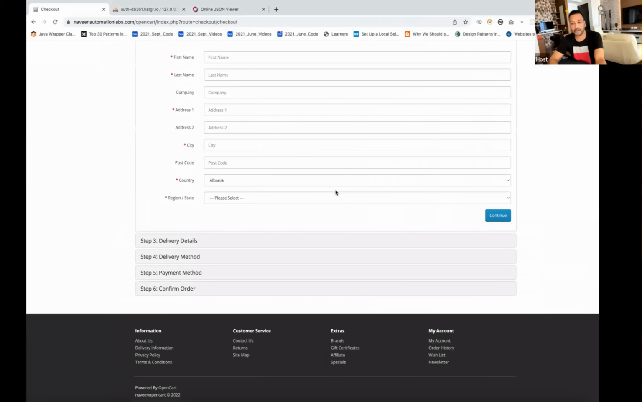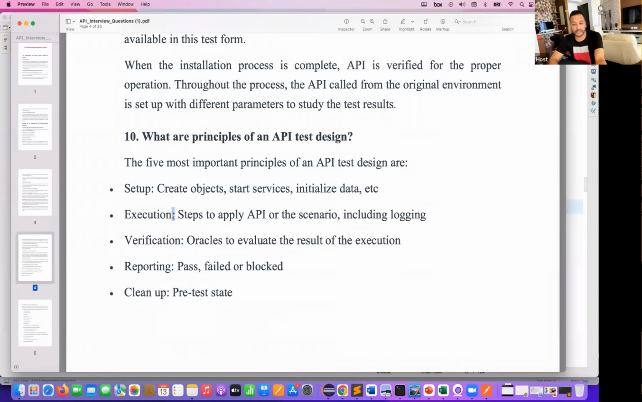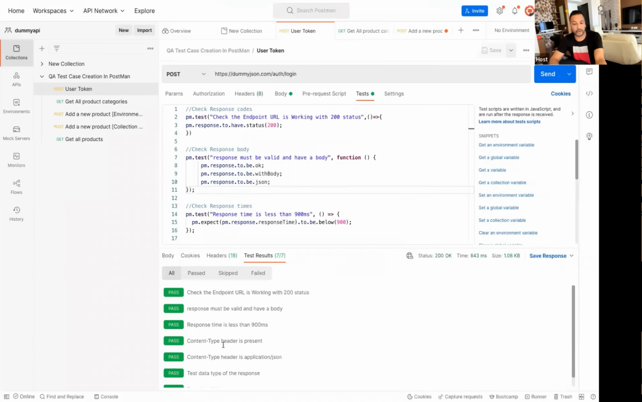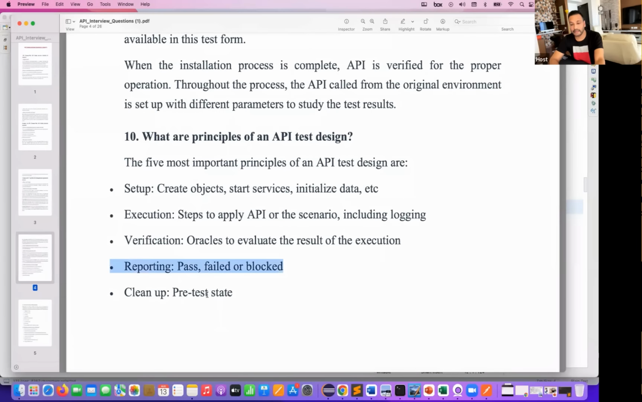That's what is very important: first you set up, do the execution and the verification, because verification will decide whether the response from the APIs is correct or not, the data is correct or not. And after that, you have to tell how many test cases passed, failed, just like that. We have done it over here. These are my response, I mean, the result data over here. Fine. And then finally, clean up.